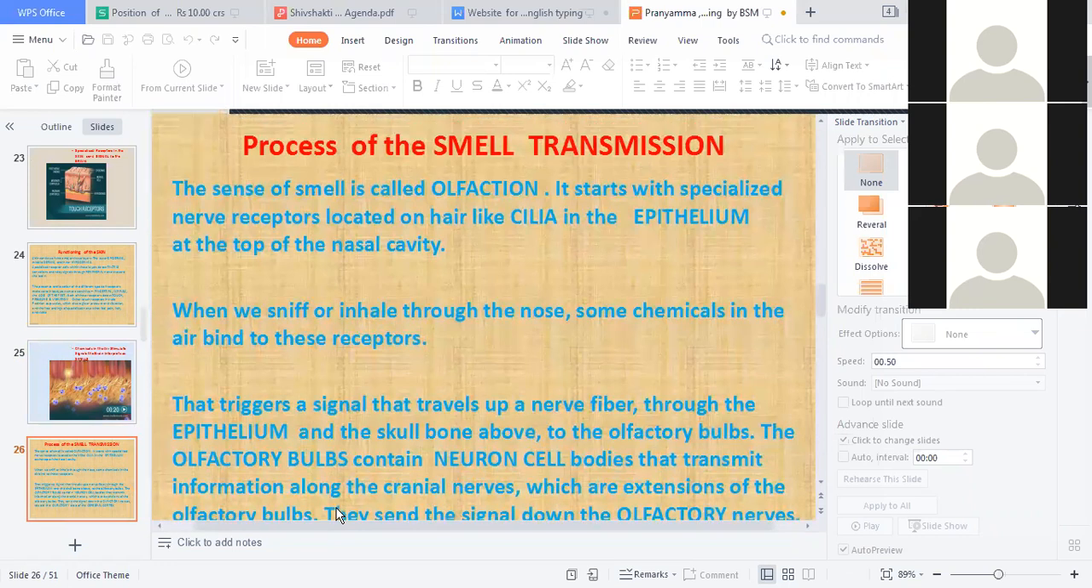So, what a process. The sense of smell is called olfaction. It starts with the specialized nerve receptors located on the hair-like cilia in the epithelium at the top of the nasal cavity. When we sniff or inhale through the nose, some chemicals in the air bind to these receptors. That triggers a signal that travels up a nerve fiber through the epithelium and the skull bone above to the olfactory bulbs. The olfactory bulbs contain neuron cells.